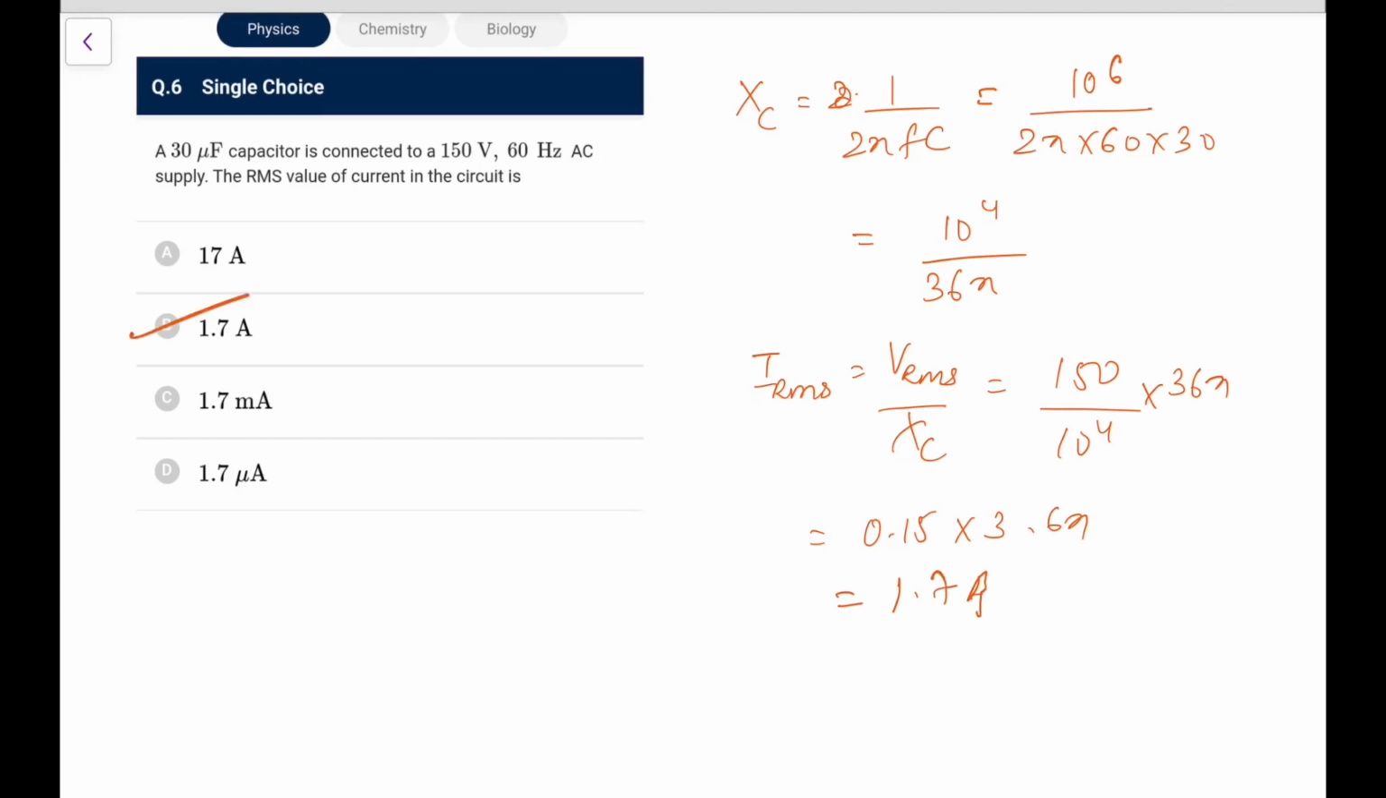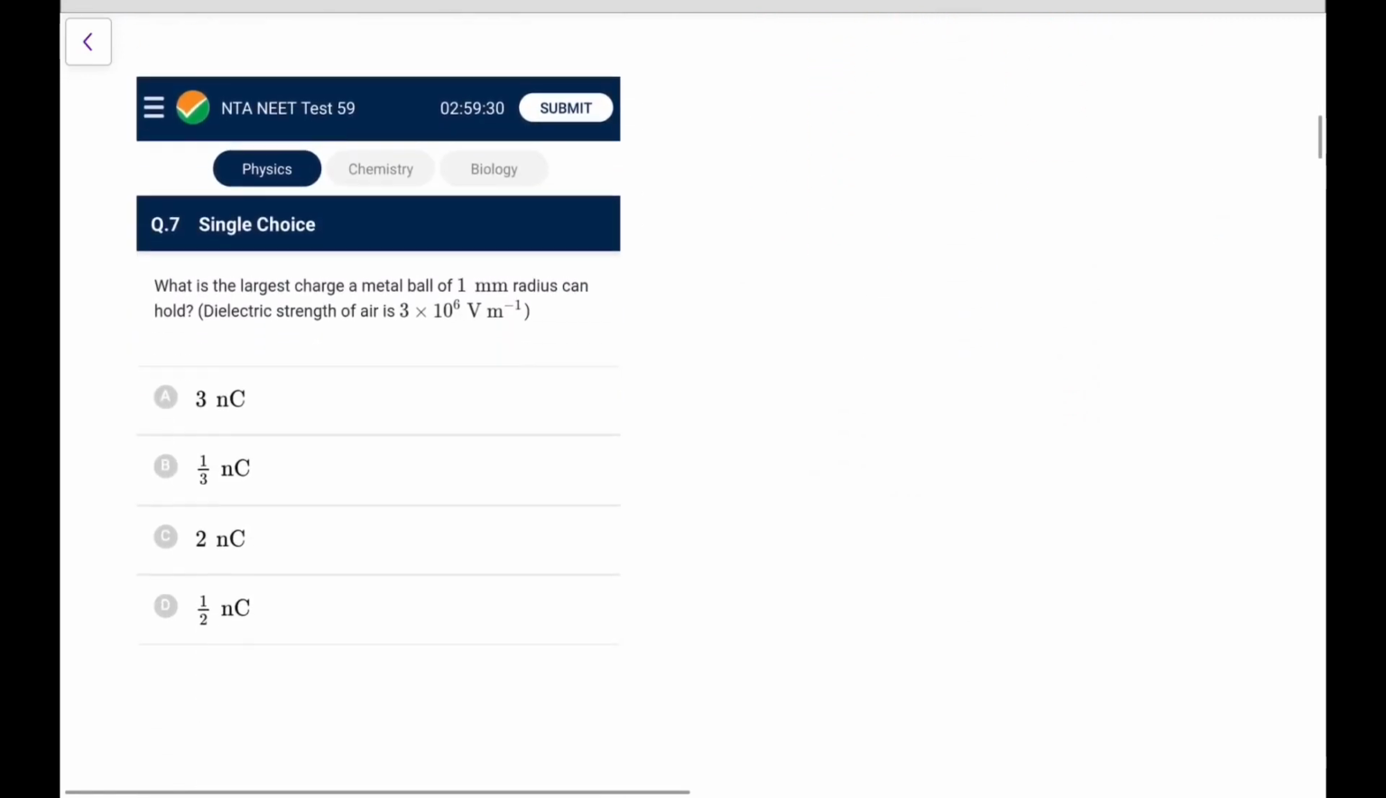You can directly see the questions, the options are too far, so it is 1.7. Now go ahead.